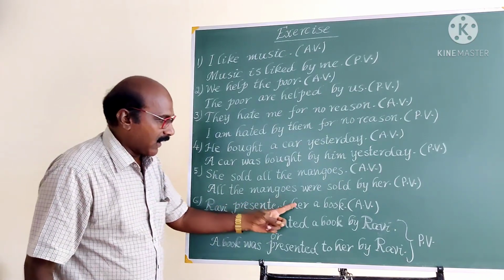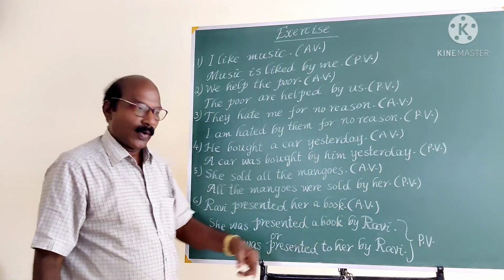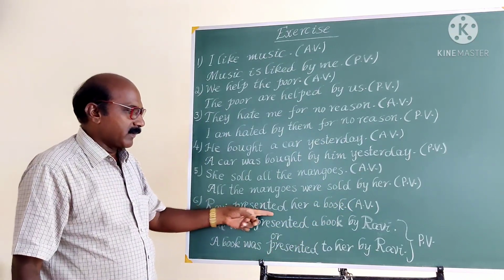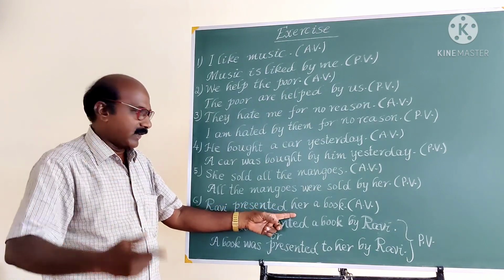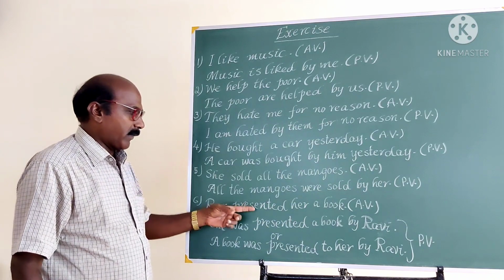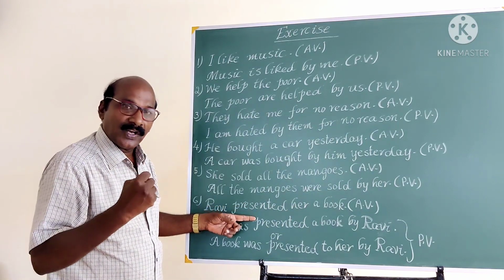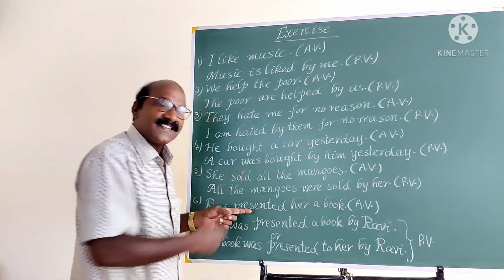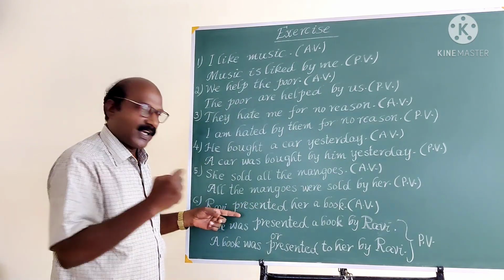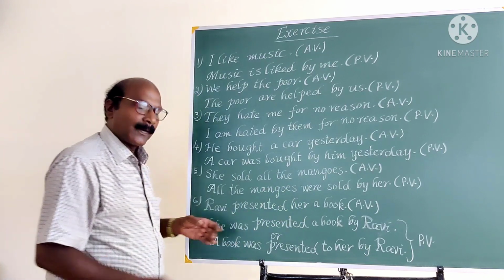Ravi presented her a book. This is the active voice. Ravi is the subject. Presented is the verb, and here we have two objects: her, a book. When we question, Ravi presented what? A book. This is the direct object. Ravi presented whom? Ravi presented her.